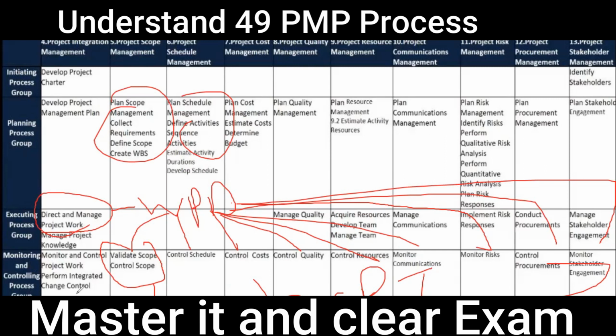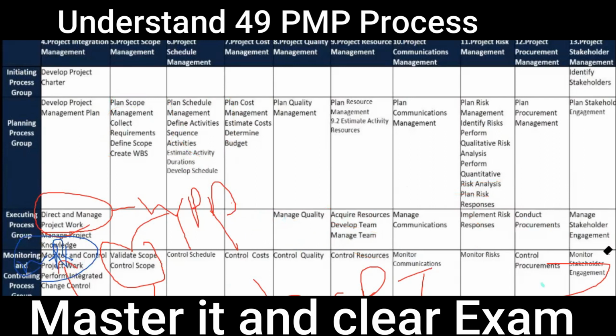So work performance information goes to monitor and control project work, and here you get the work performance report. So the work performance report is created here in monitor and control project work.